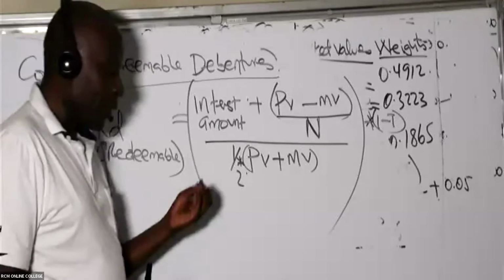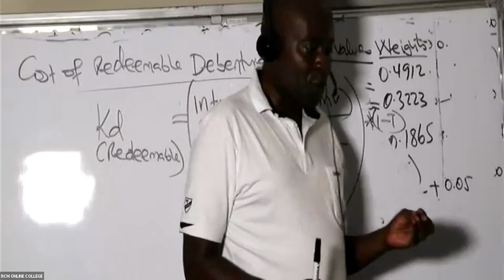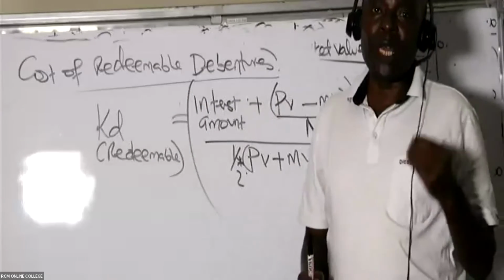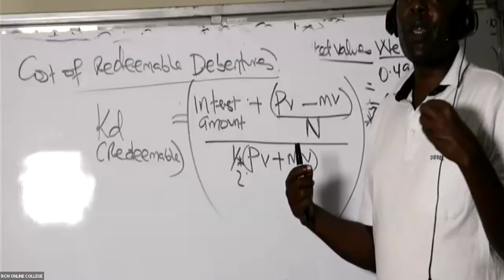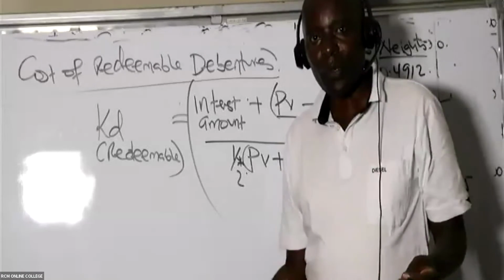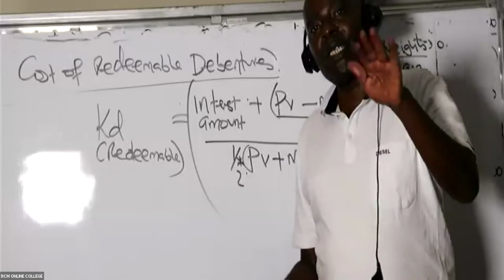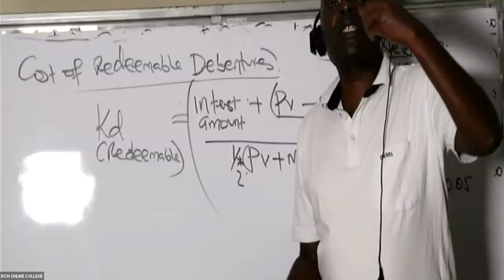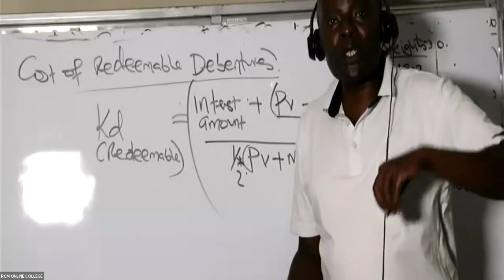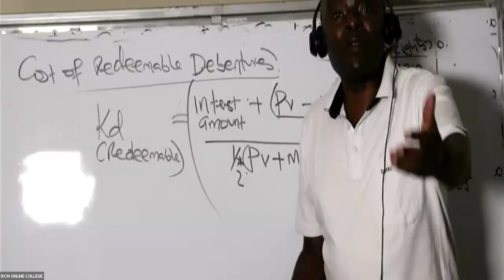Now, this is not a very heavy thing, really. What we've done is to look at how I am gaining from these debentures. As a debenture holder, I will be getting interest. That is the first win for me. The second win is that this redeemable debenture is appreciating in value.